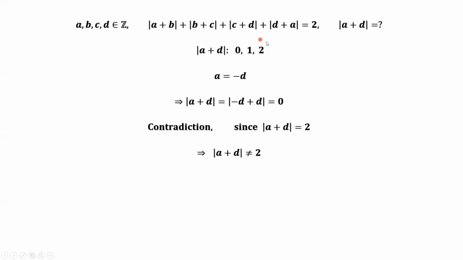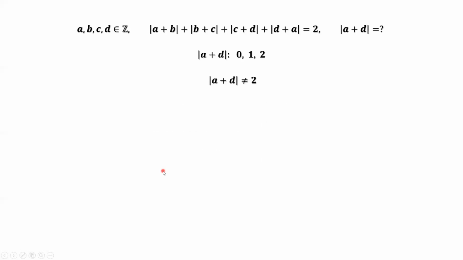From these three possible values, we find absolute value of A plus D does not equal 2. Therefore, the final answer for absolute value of A plus D is 0 or 1.